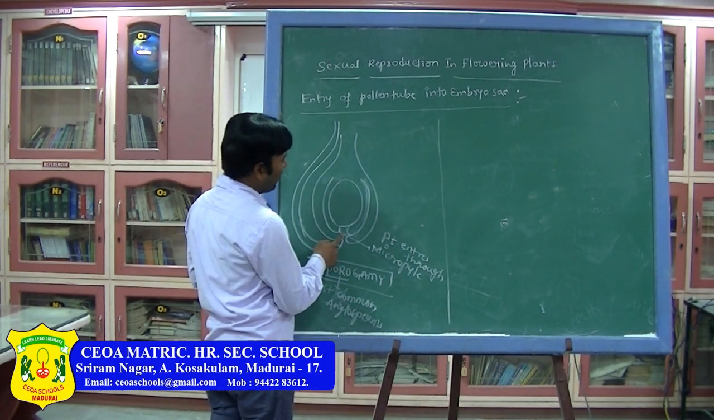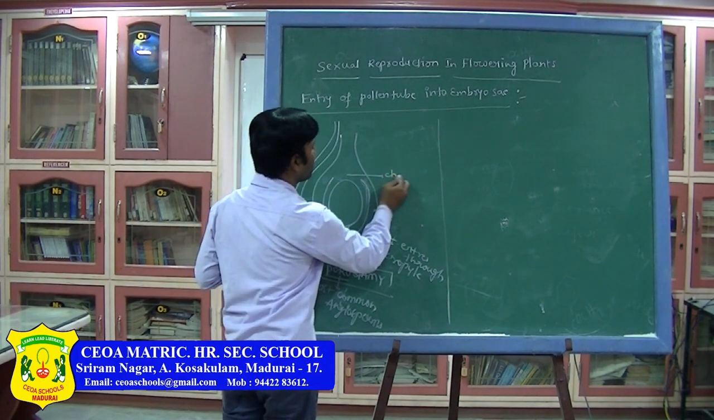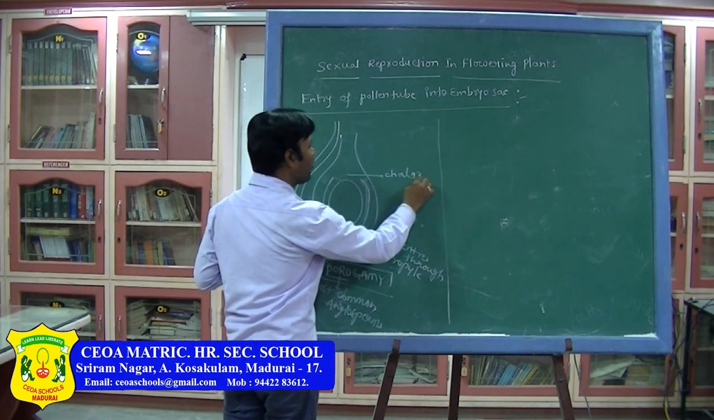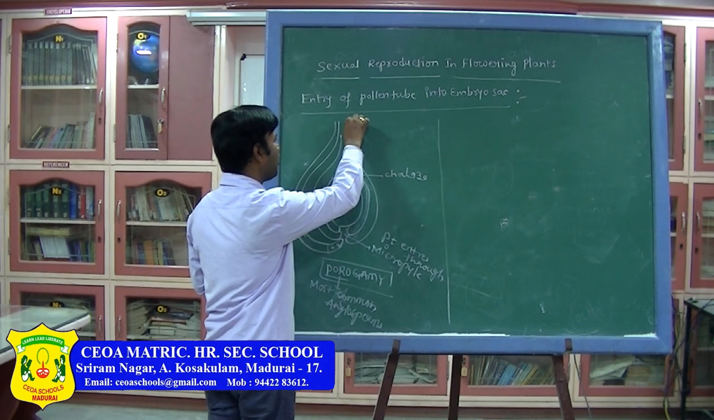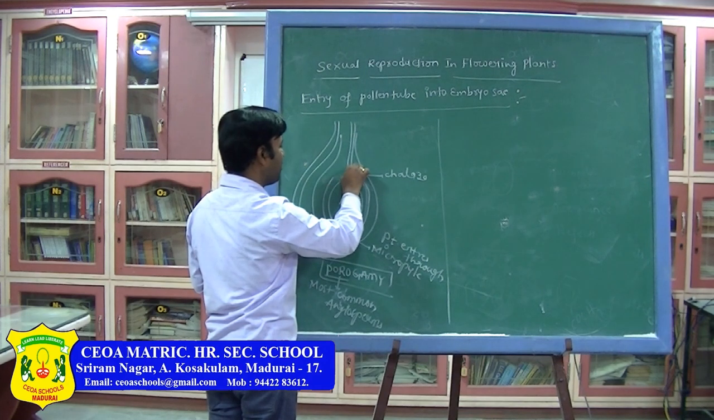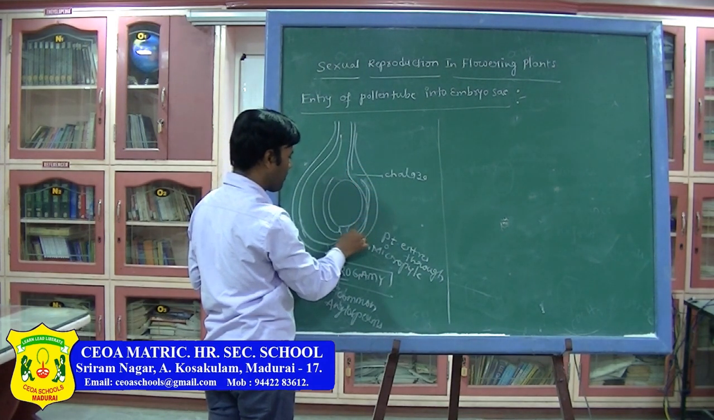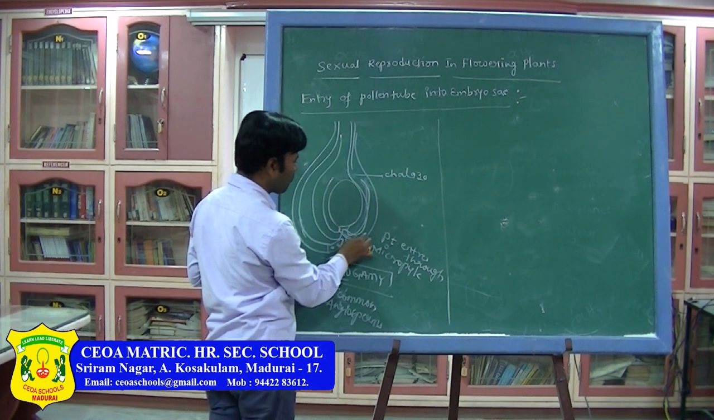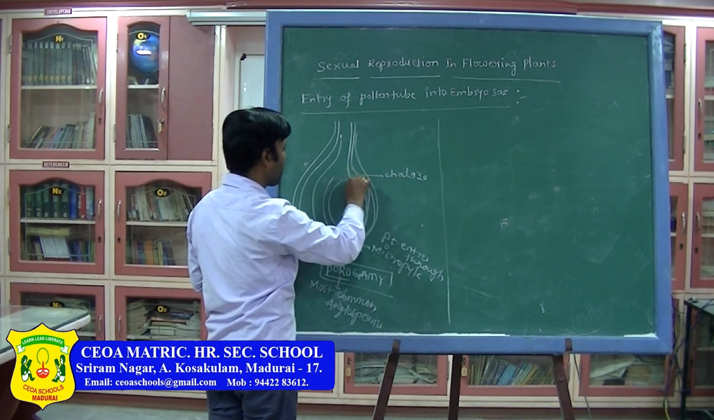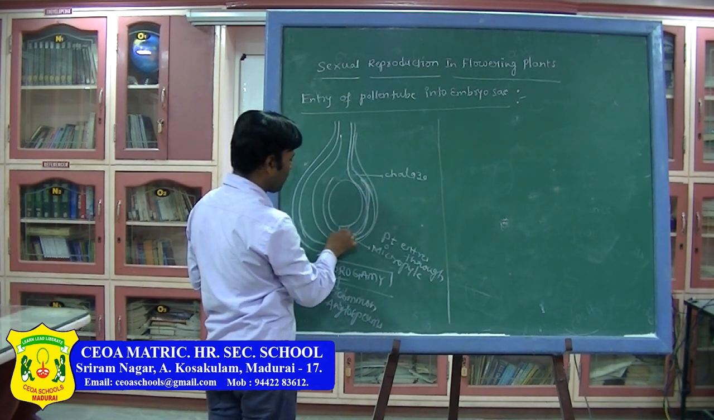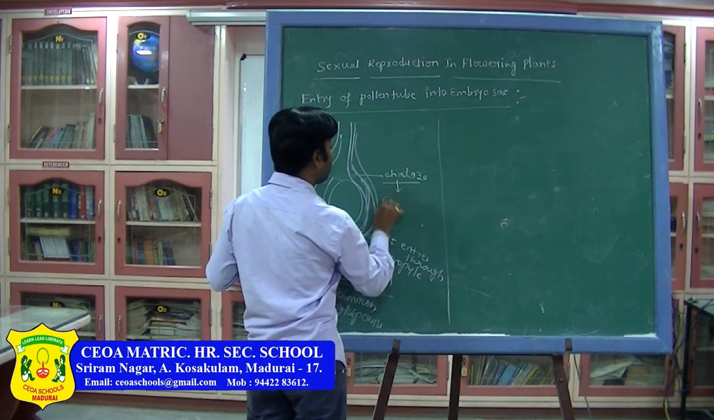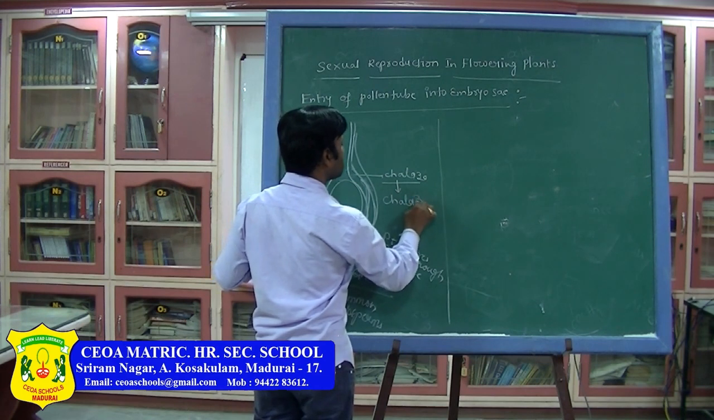Now the region opposite the micropyle is the chalaza. If the pollen tube enters through the chalaza, for example, now the pollen tube comes in this manner. It is coming through the chalaza. Then that is said to be chalazogamy.